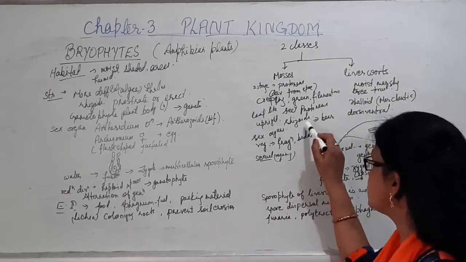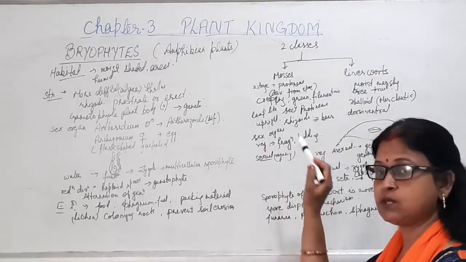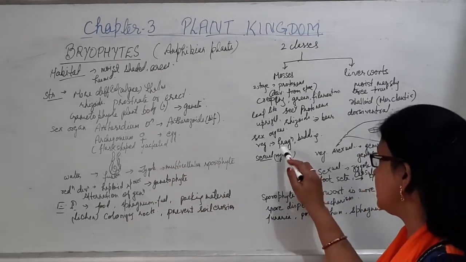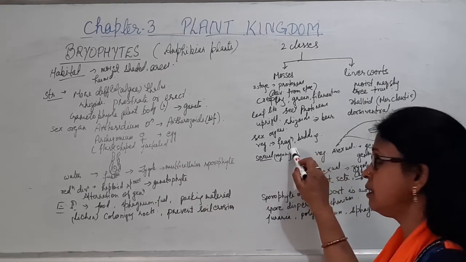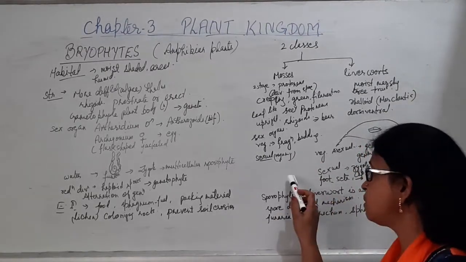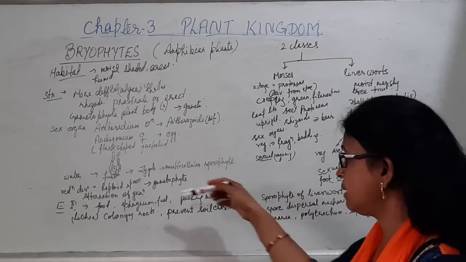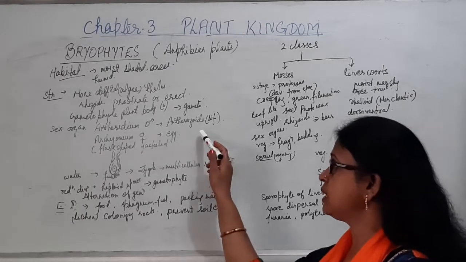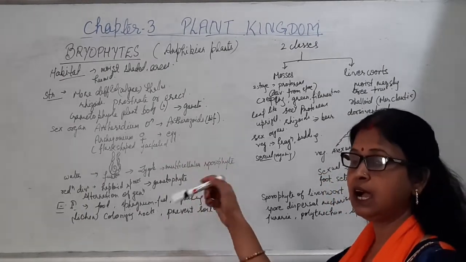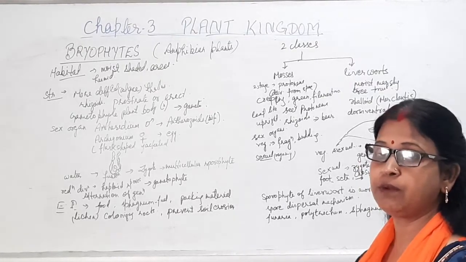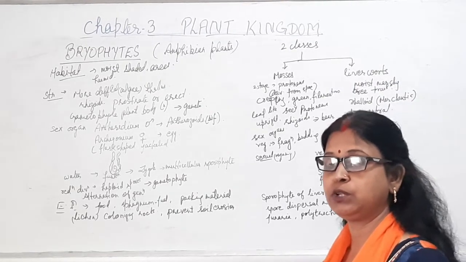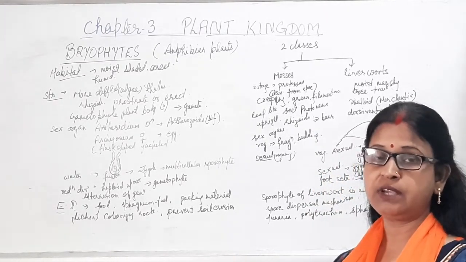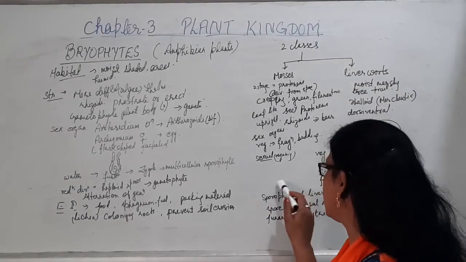This leafy structure bears the sex organs, archegonia and antheridia. Here vegetative reproduction takes place by fragmentation as well as budding, and sexual reproduction by the process of oogamy that we already discussed through the archegonium and antheridium. Antheridium will give rise to the antherozoids, and archegonia will give rise to the egg. After the fusion, they will develop into the sporophyte. Again, the sporophyte will undergo meiosis to produce the spores, and these spores will germinate to give rise to the gametophyte. In this way, the process will take place.